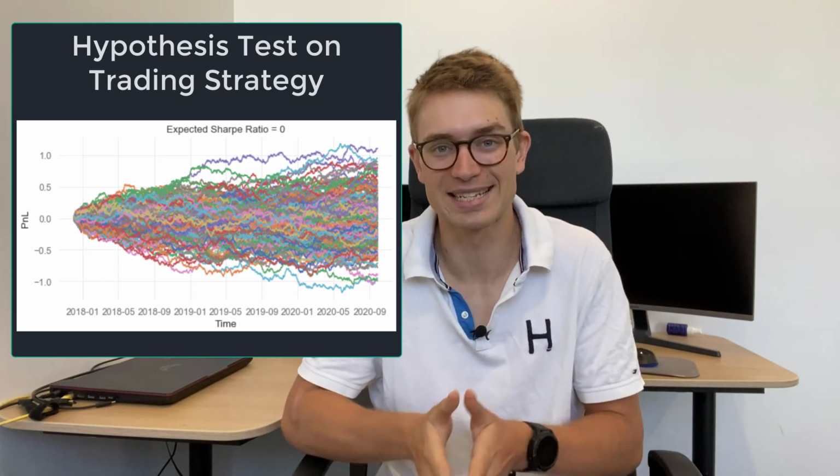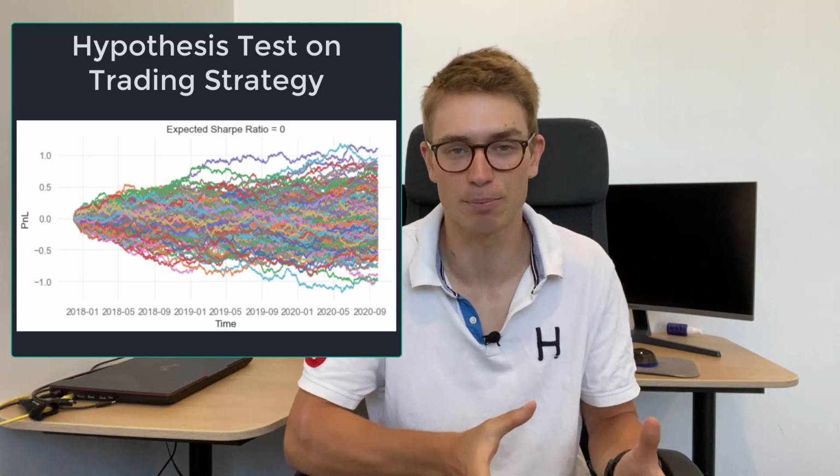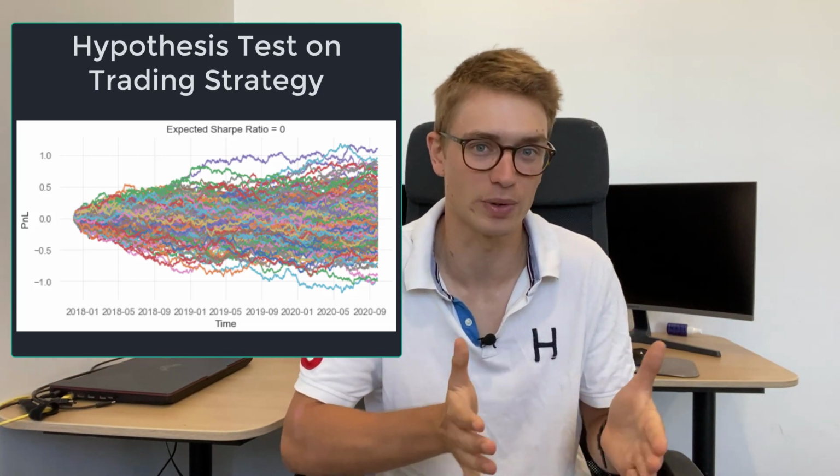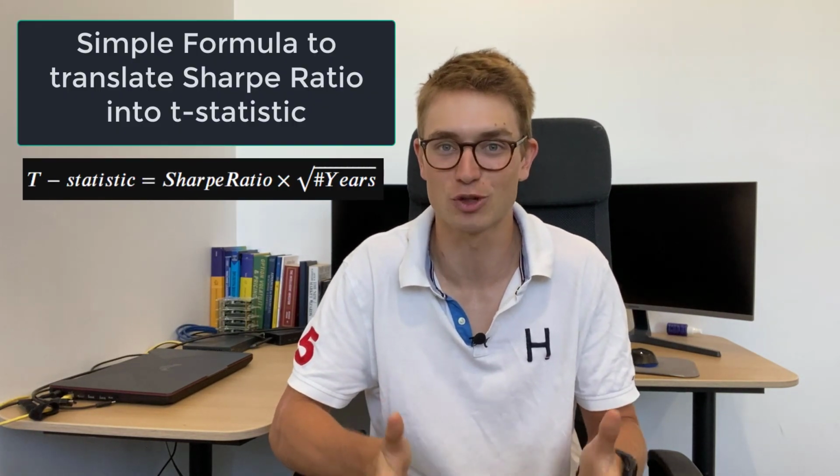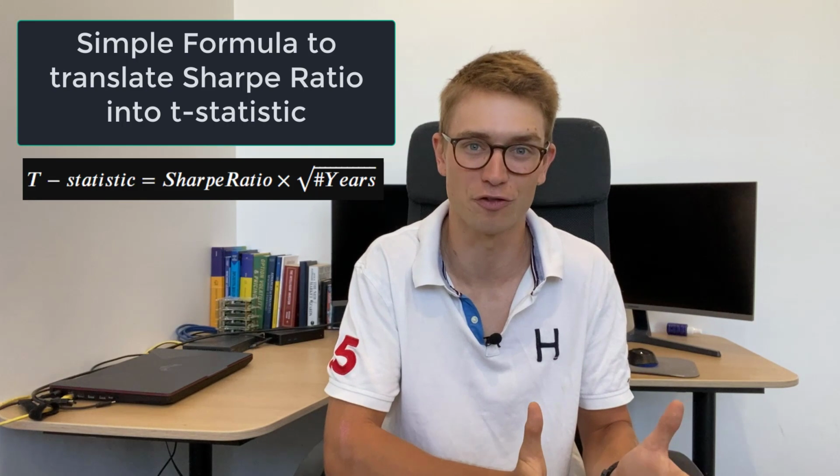The first thing to talk about here is how we can translate our Sharpe ratio easily in finance to a t-statistic. The t-statistic is going to be used for this hypothesis testing. In finance, it is super easy to calculate because we've already got it in a mathematical form, the expectation over the volatility, which works for t-statistics. We just have to scale by the time period and the frequency.